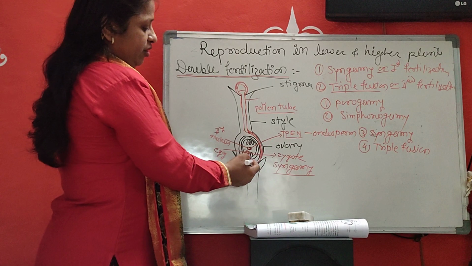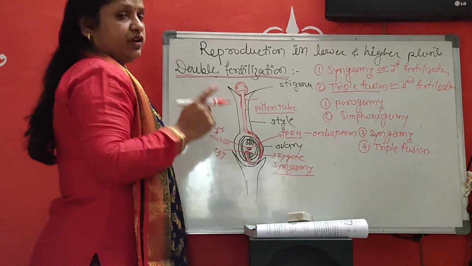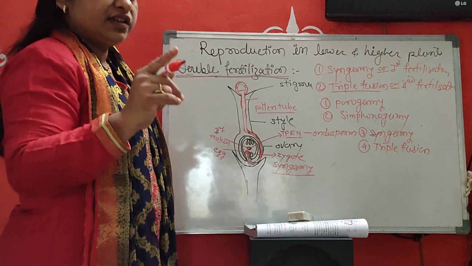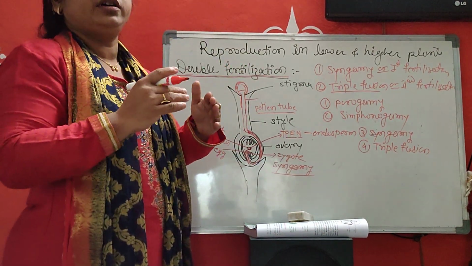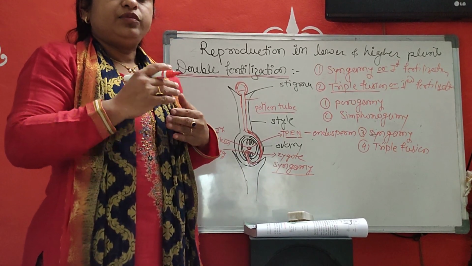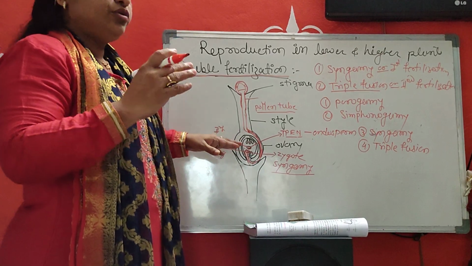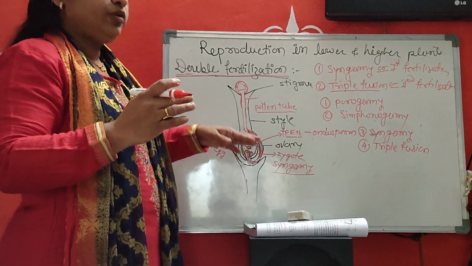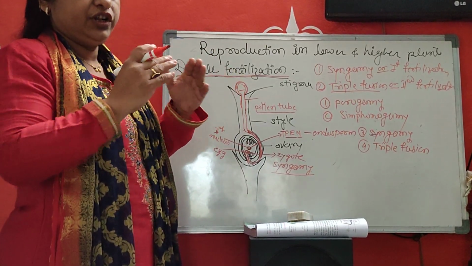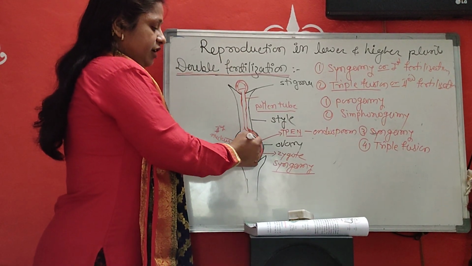The entry of the pollen tube through the micropyle is called porogamy. After entry, the pollen tube enters one of the synergids. In the synergid, it absorbs water. Due to absorption of water, the tip of the pollen tube swells and breaks down, releasing its contents into the embryo sac.